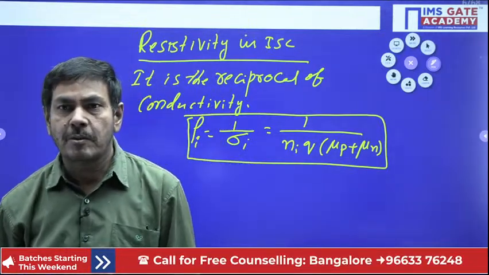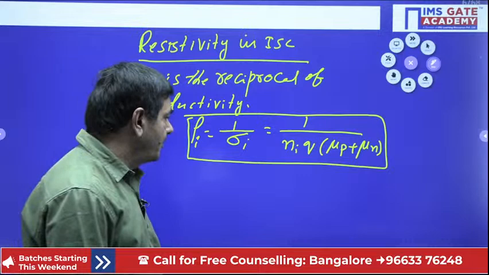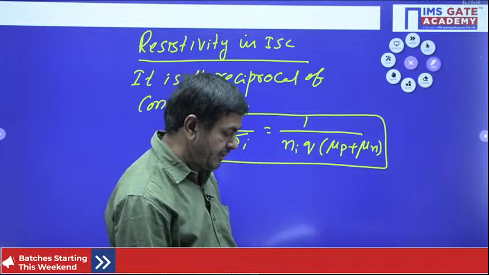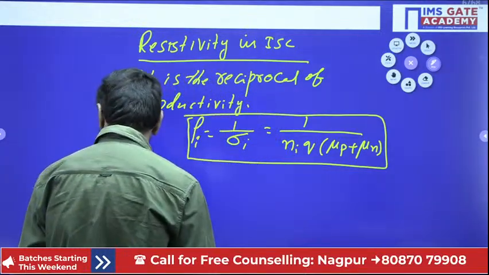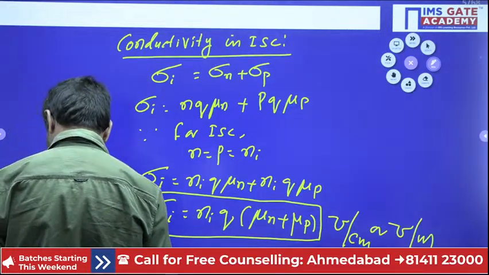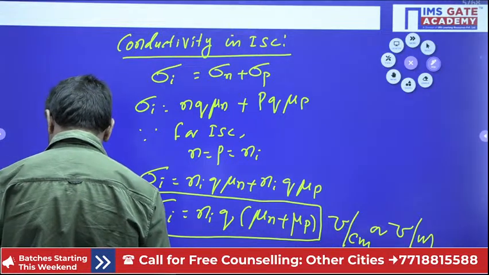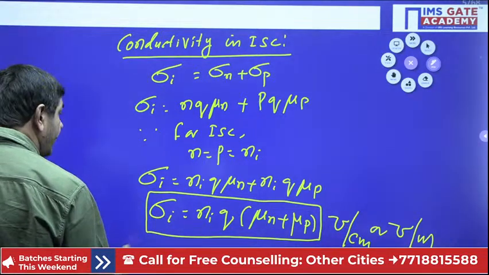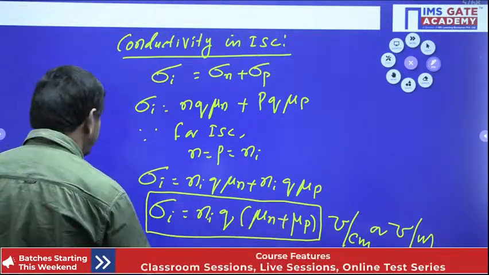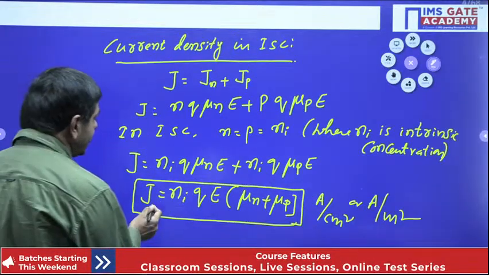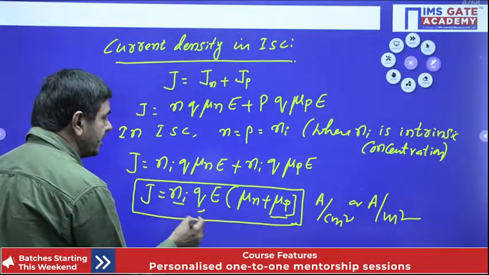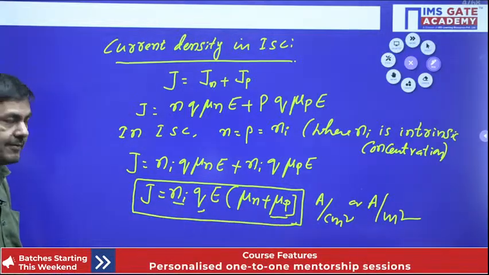Now I would like to do the problems based upon this formula. Also, I want to give a few more points. We can also define one more way here. Ni into Q into mu N plus mu P means, please watch, current density equal to Ni into mu N plus mu P into Q, which is nothing but sigma I.